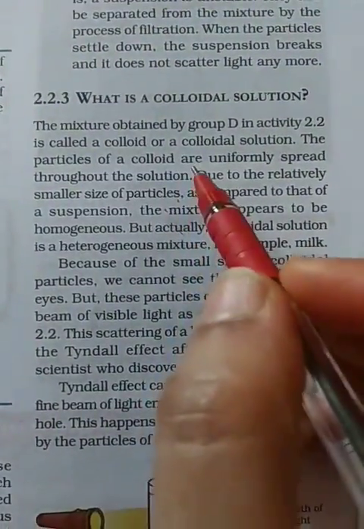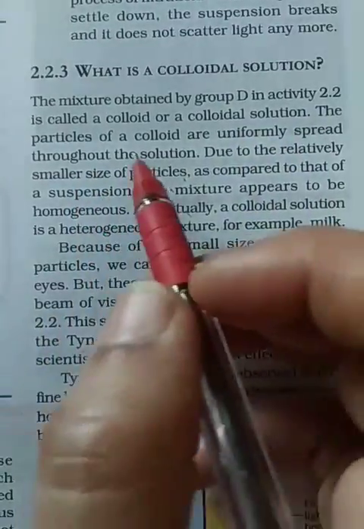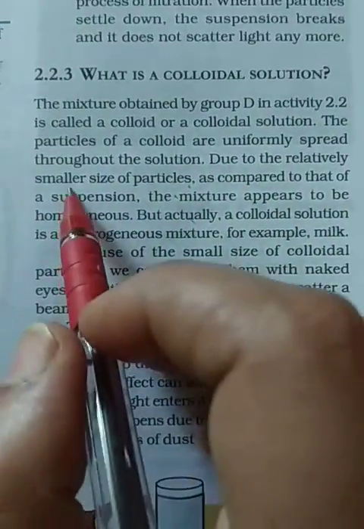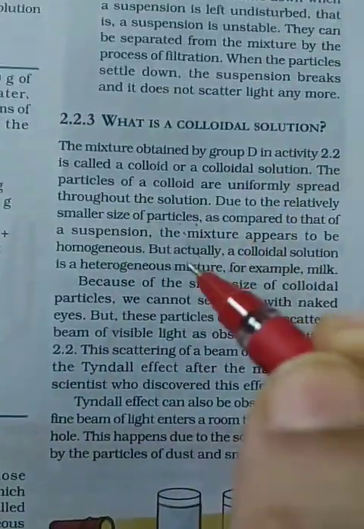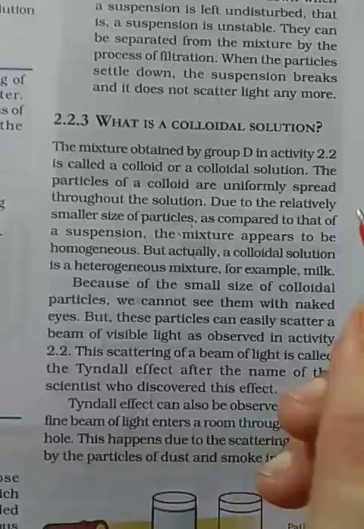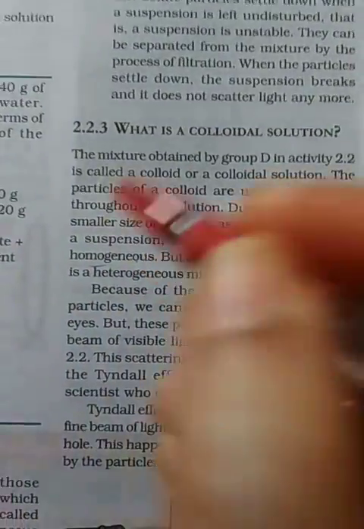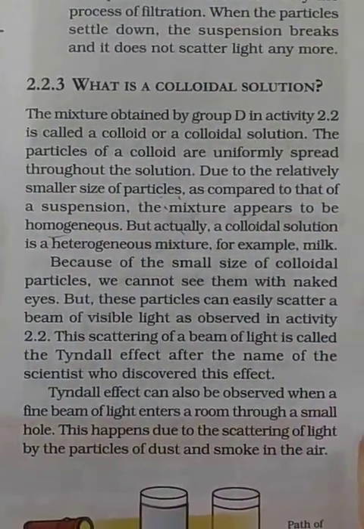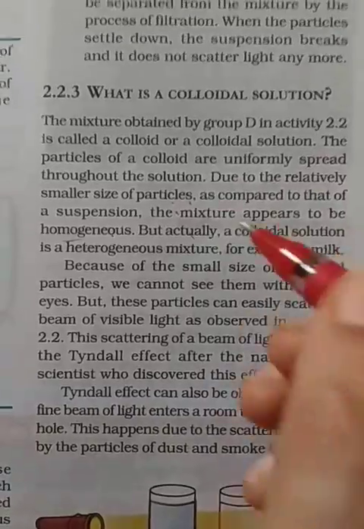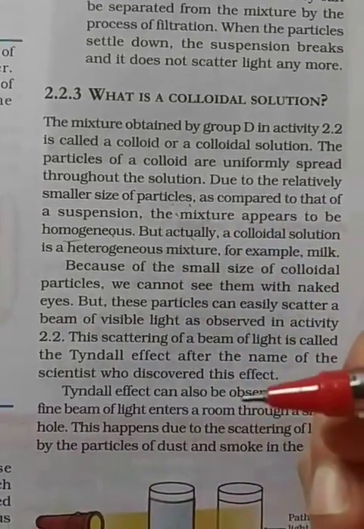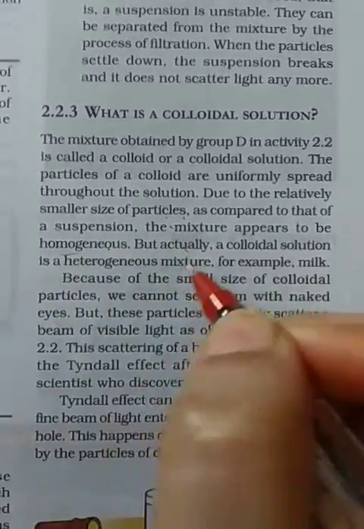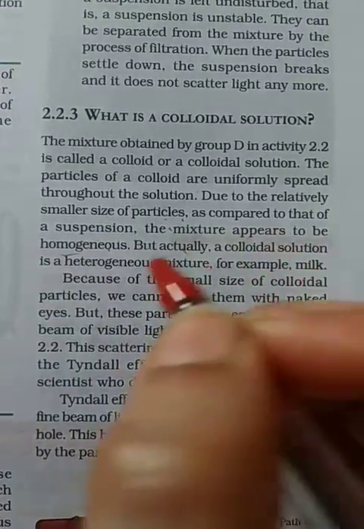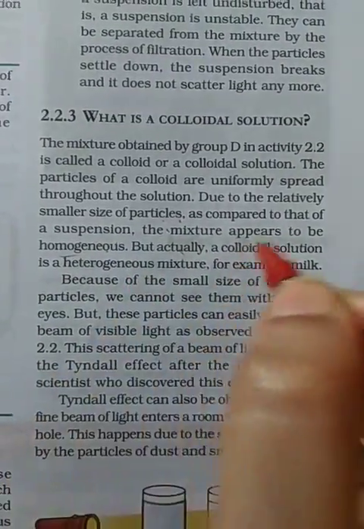But due to the smaller size of the particles compared to those of a suspension, the colloidal solution appears to be homogeneous, but actually it is a heterogeneous mixture. The particles of solute are too small in size for us to see with our naked eyes.